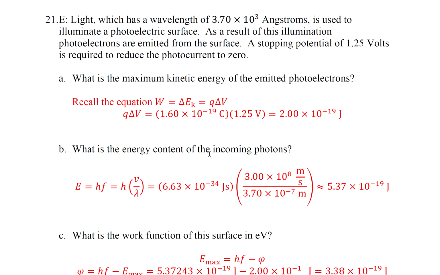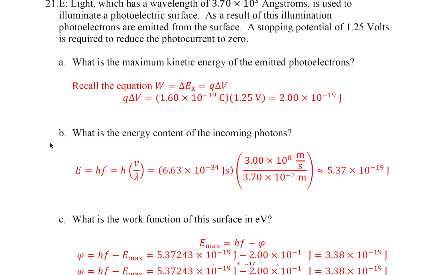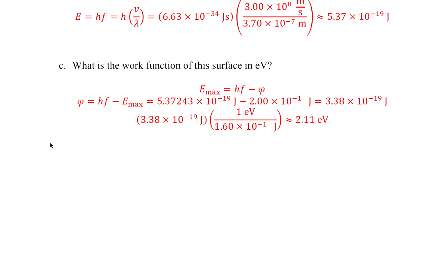Part B, what is the energy content of the incoming photons? Well, this says in the problem 3.7 times 10 to the 3. This says 3.7 times 10 to the minus 7. So it was just converted from angstroms to meters. So E equals hf, and we know v equals lambda f. Part C, what is the work function of the surface in electron volts? So we're going to solve for psi.